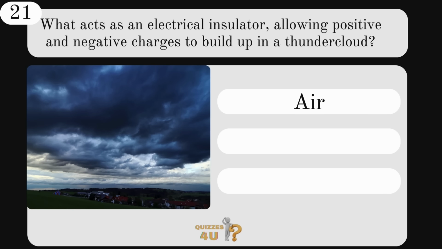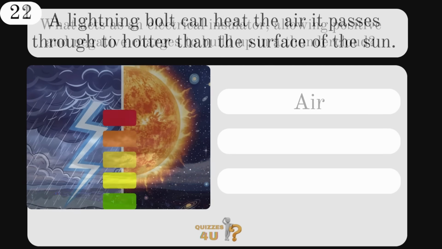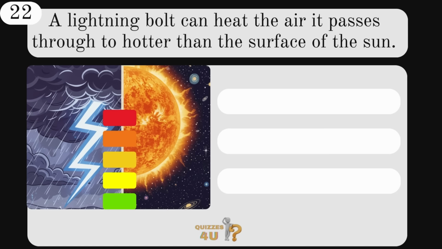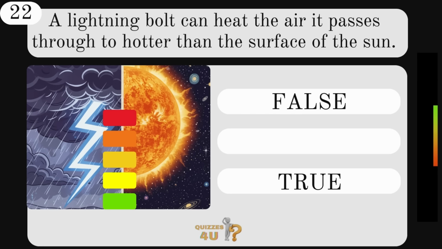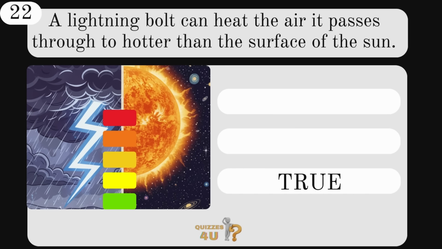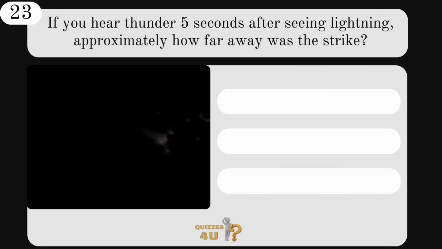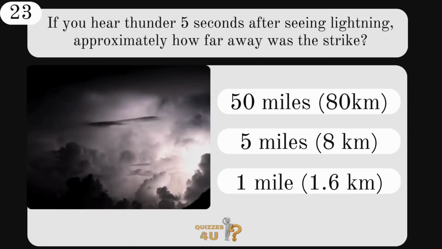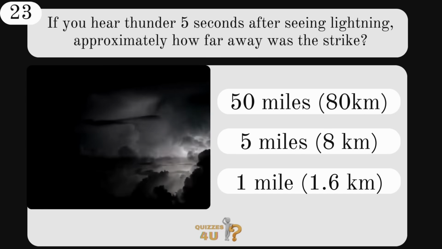It is the air. A lightning bolt can heat the air it passes through to hotter than the surface of the sun. Is that false or true? That is true. If you hear thunder 5 seconds after seeing lightning, approximately how far away was the strike? 50, 5, or 1 mile?